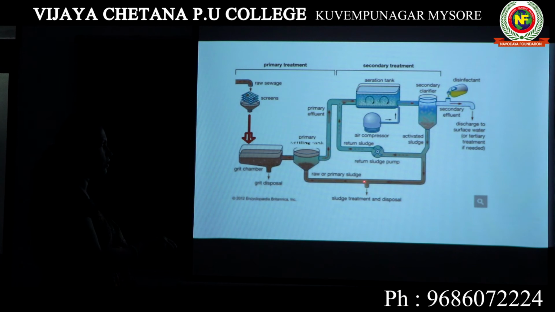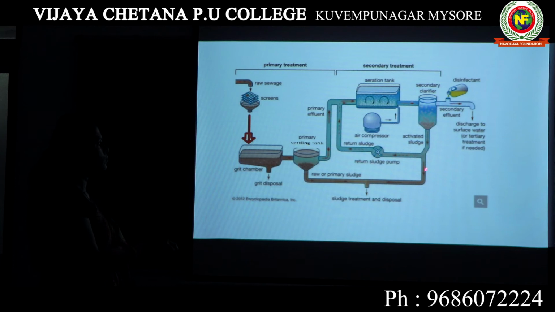90% will be sent to the sludge treatment and disposal unit, whereas 10% will be sent back to the aeration tank for next treatment, for the water coming in the next batch. Again, this 10% activated sludge you are sending has aerobic microorganisms, it will grow, it will develop into flocks, it will oxidize all the organic matter present in the water coming in the next batch.